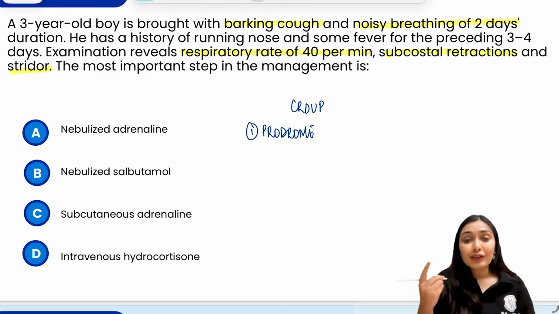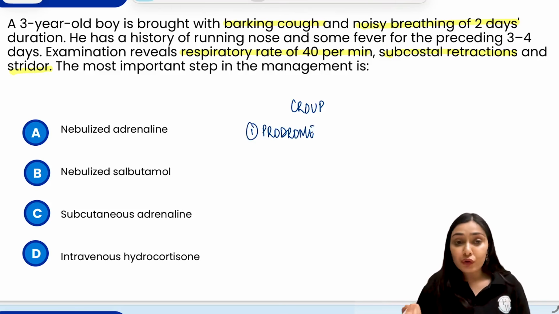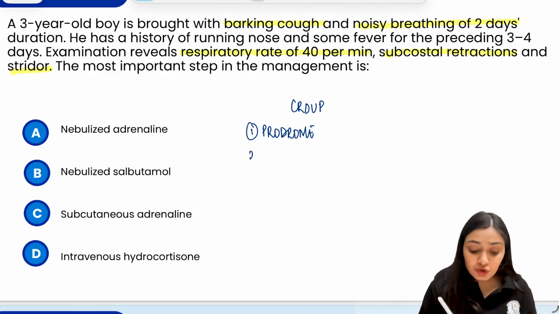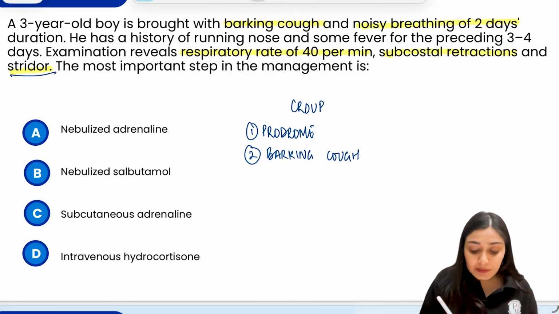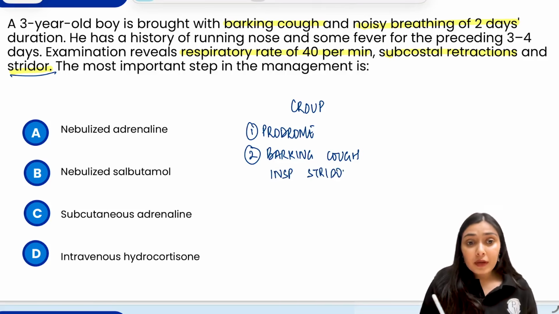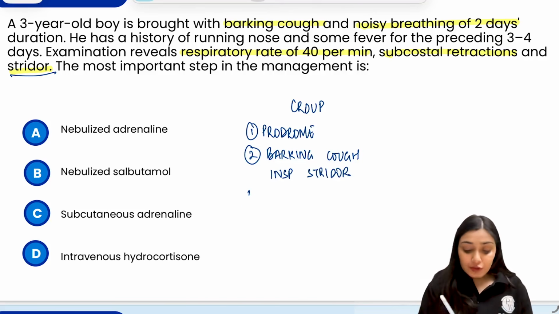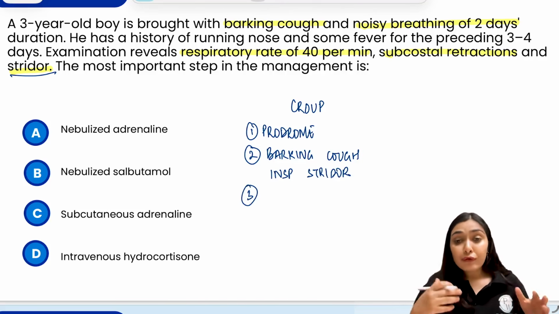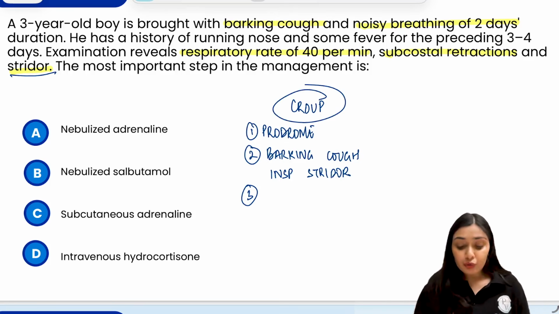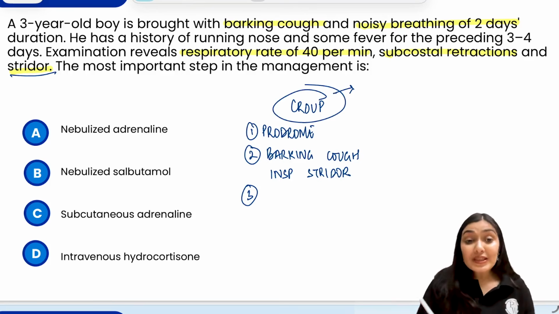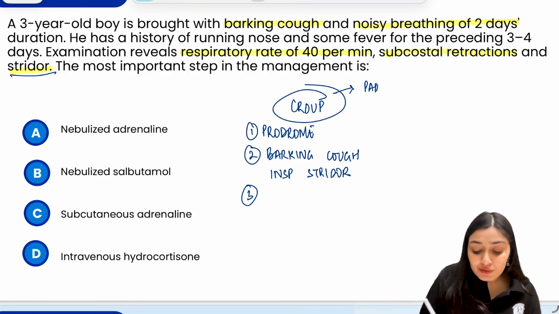the cough, running nose, and fever lasting for 3 to 4 days. Then the typical feature, that is barking cough, also known as seal-like cough. Then you have inspiratory stridor also, and you see signs of respiratory distress also. So if we go towards the management, when we talk about croup or laryngotracheobronchitis, the causative organism is a virus, the parainfluenza viruses.